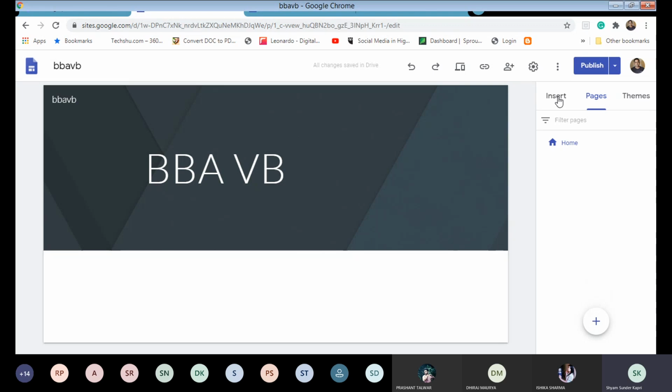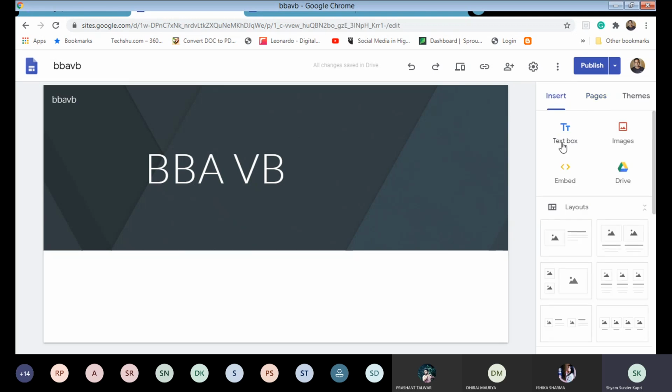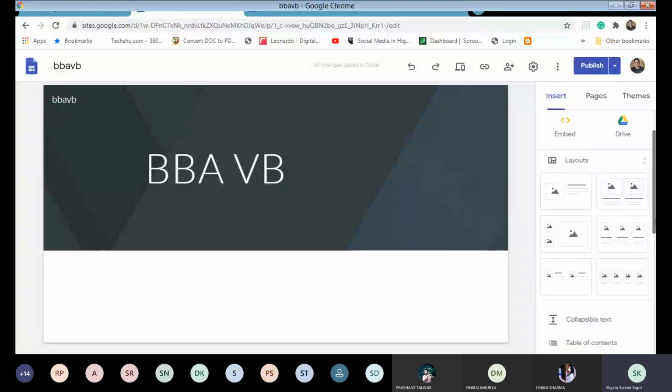And Insert: if you want to insert a text box or image in the contained area, you can add a footer here. We can add an image, a text box, or embed something. Layouts means the structure you want visible on your site.